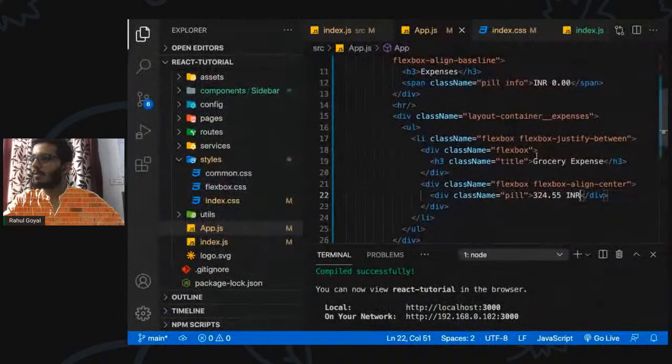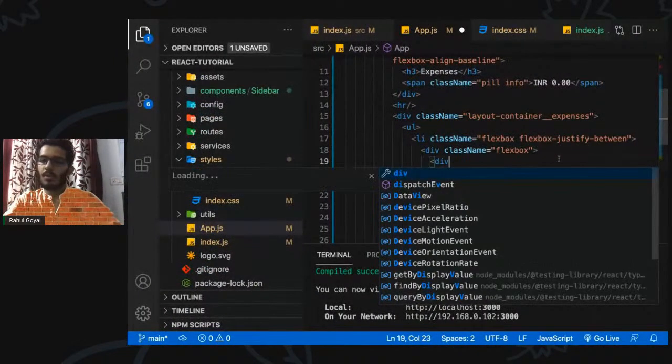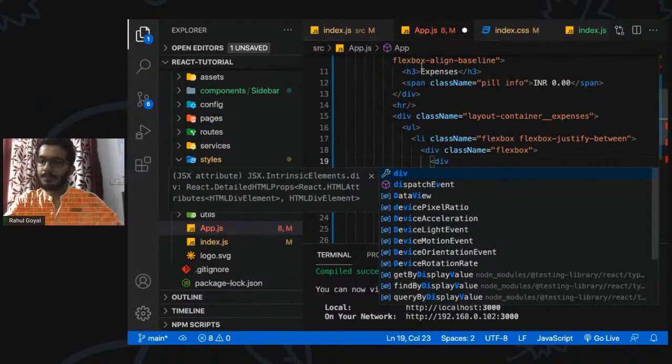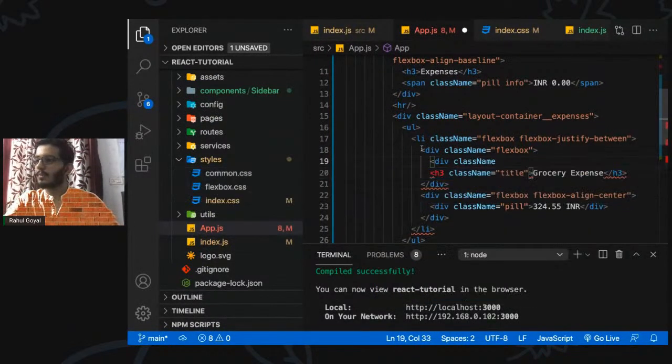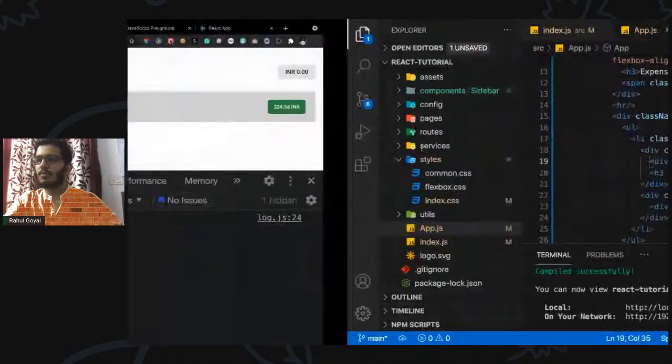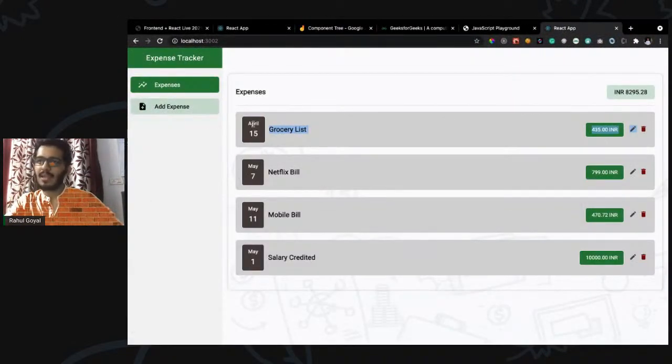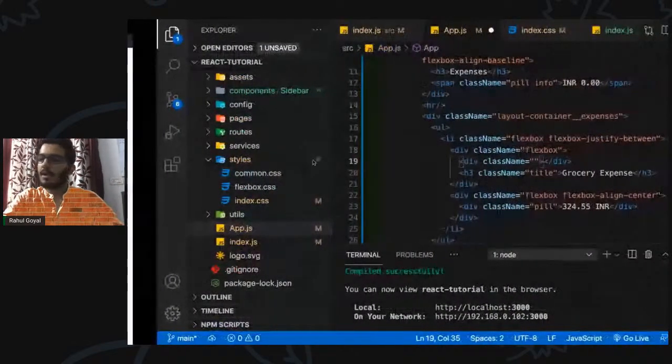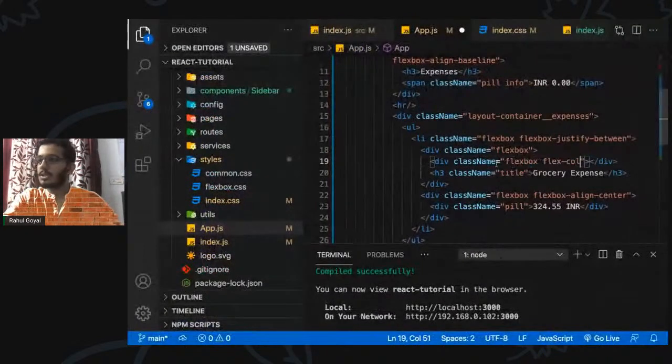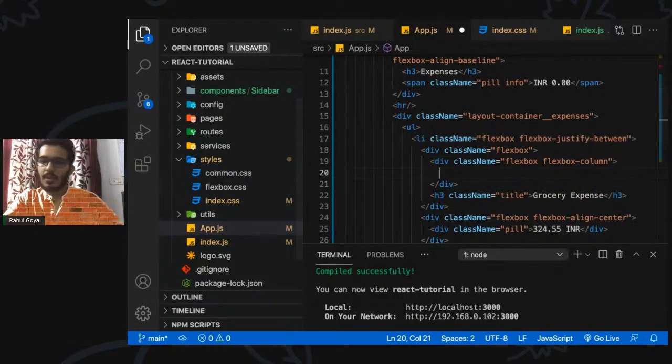And let's say we want to have that calendar thing. What we can do, we have this. So we want to wrap this, like we are stacking it on top of each other, right? We can either make use of block level elements, or we can define a box, which is nothing but a flexbox container. So let's define a flexbox here also, which is basically a column. The direction is column here. And basically all the items are center aligned.